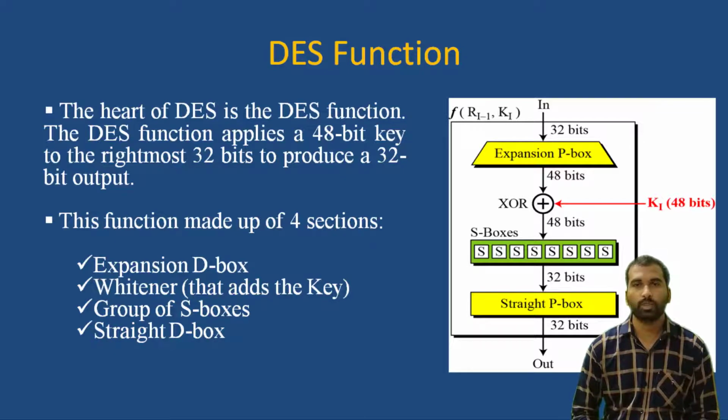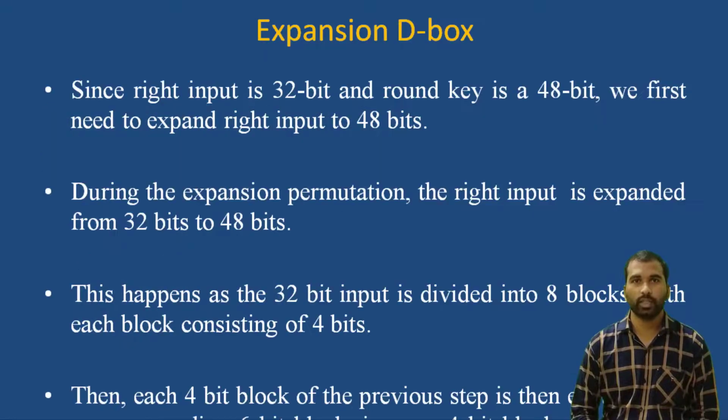That 48-bit output will be forwarded to the S boxes, where we have 8 S boxes, and based on the S boxes, the 48-bit output will be generated as a 32-bit output. Now those 32 bits will be forwarded to the straight P box, where we have the mappings between the inputs and the outputs. So, the expansion P box.